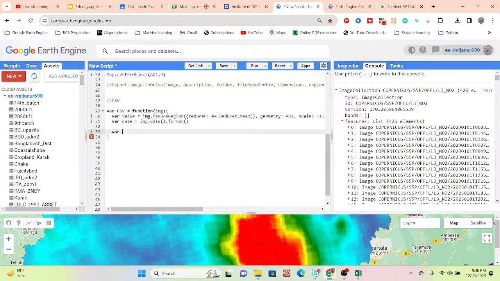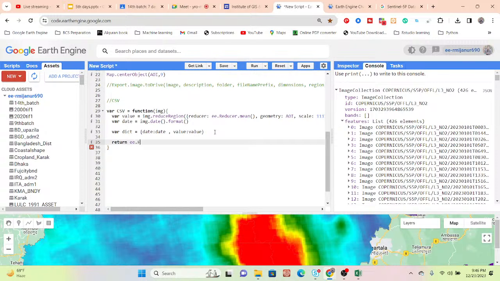Okay, so now further I just create a dictionary using the value and date. So just take a variable and put the variable here. Suppose I put the date and make here this thing, suppose date. It comes from this date, the same. And then also put here the value. It also comes from this value. The same variable, same key and keyword put in here to make the dictionary. And I return from here. So use the return. I want to return a feature.